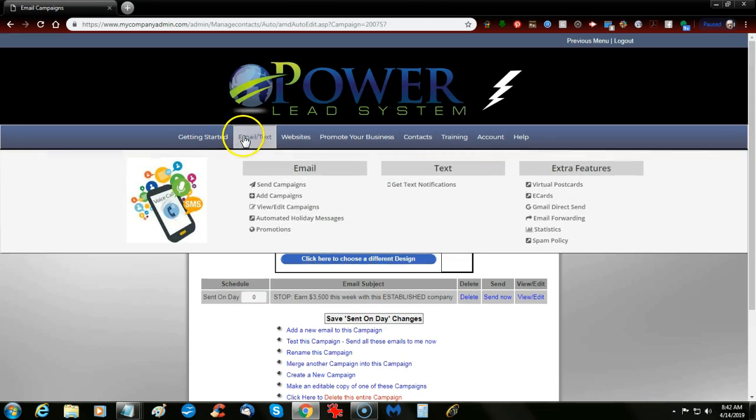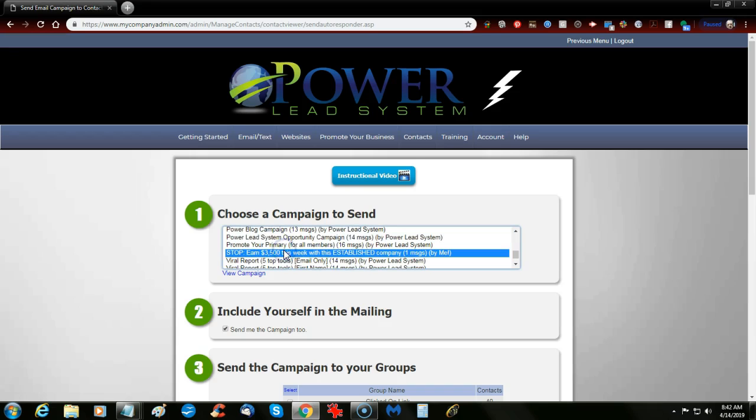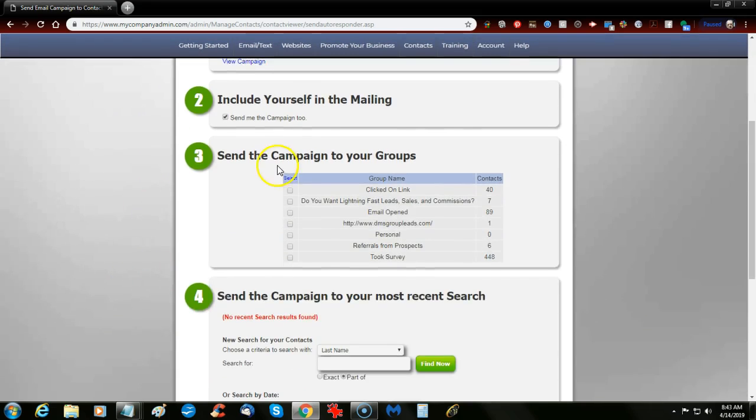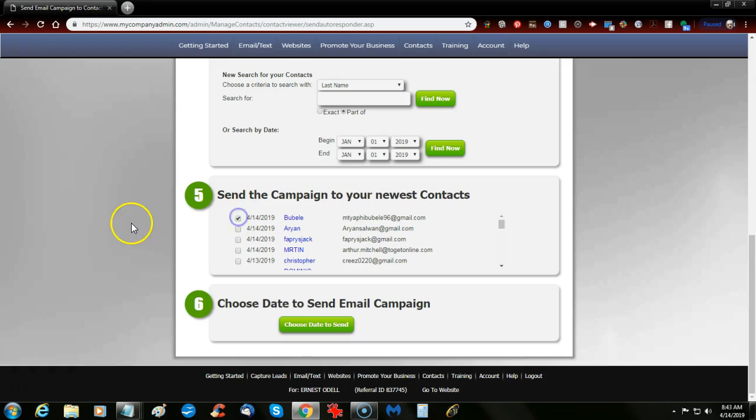Now we're going to go back up here and send that campaign to all my groups. We're going to look for stop. That's how we create it. Select all my groups and come down here.